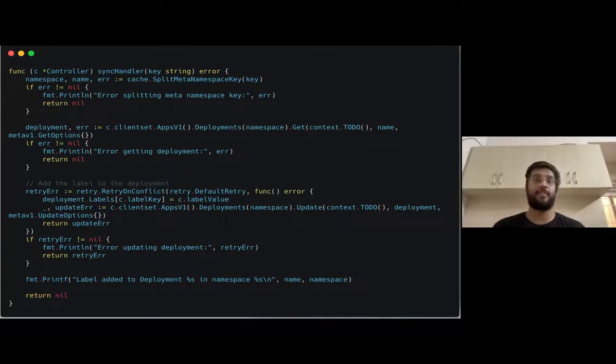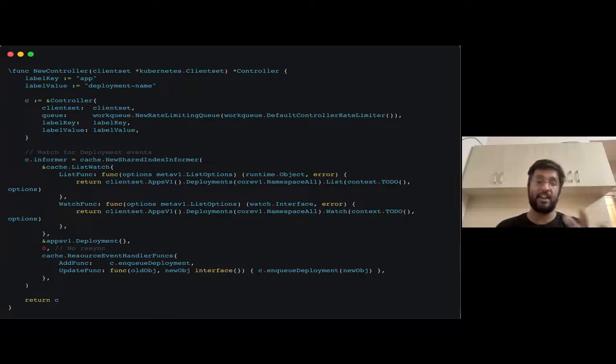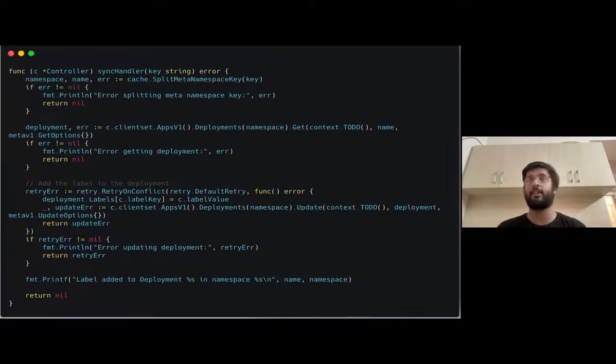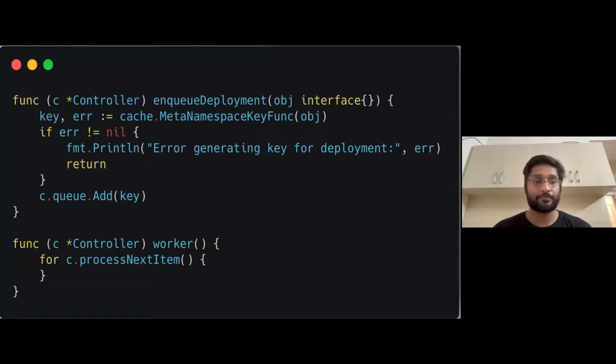Personally, I'm not a big fan of operator frameworks and tools which do code gen. The only reason is that because they are a framework, they are less flexible in general, right? So you're not able to do a lot of things. In case of the operator framework, you're not able to define the informer, you're not able to define the cache length and things like that, which you may need to tweak. So that's why I personally have not done a lot of coding with the operator framework, but I have done some, and it's very good to get started with, right? Get familiar with all the concepts and then get into the coding for the actual controller yourself, right?